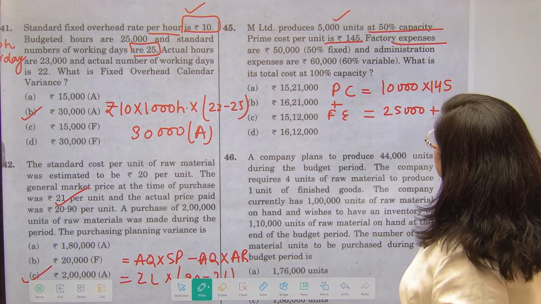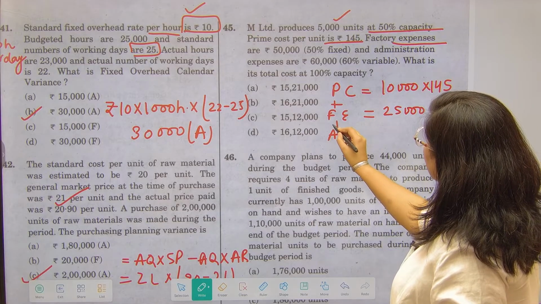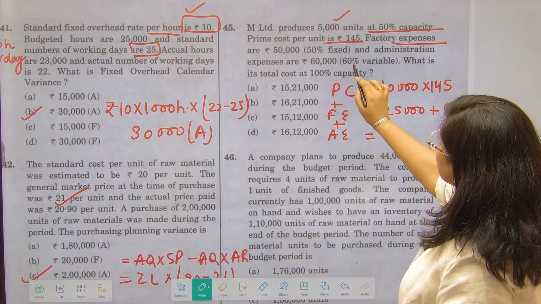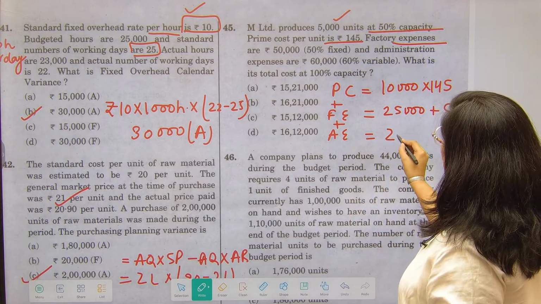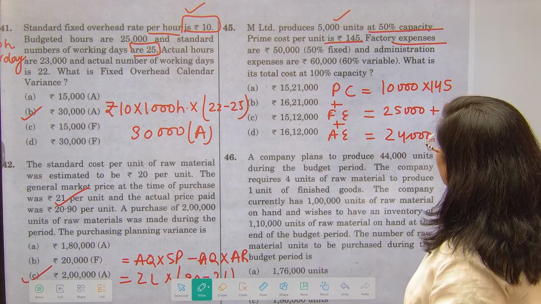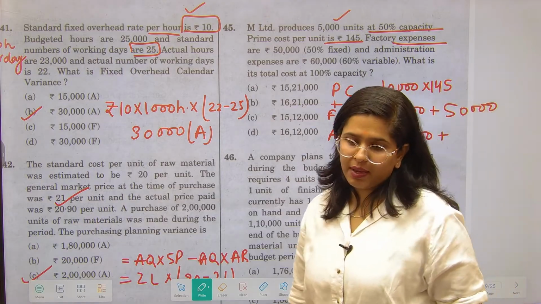This is the fixed cost, this is the variable cost. Administration expenses में ये भी add करो. 60,000 में से 60% variable है, मतलब 40% fixed है, right? So 24,000 is fixed. 24,000 आपका जो है वो fix है, and remaining का 36,000 is variable, right?